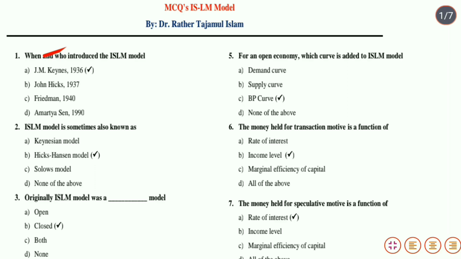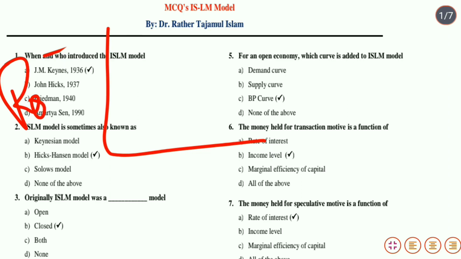उसके बाद हम derivation of IS curve में देखते हैं. And regarding the derivation of IS curve, it is important to understand the investment demand function. What is investment demand function? That is the functional relationship between the rate of interest and the amount of investment demanded. यहाँ से हम rate of interest को measure करते हैं और यहाँ से हम investment को measure करते हैं.